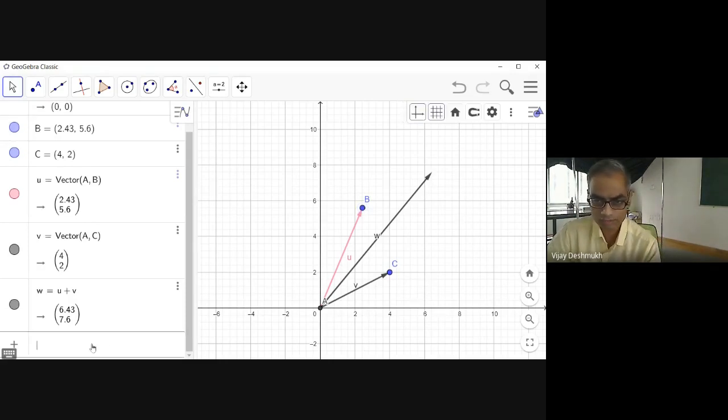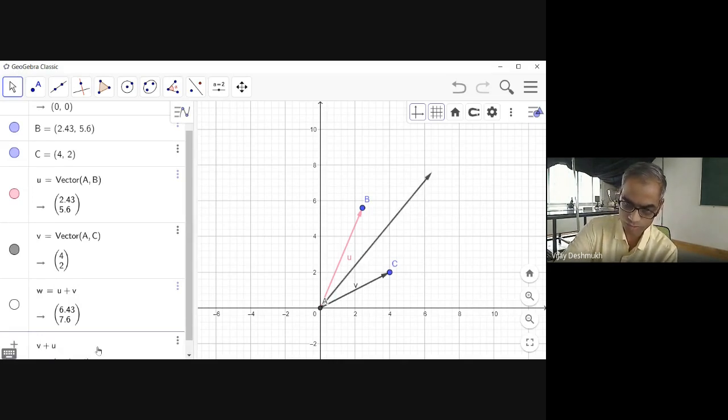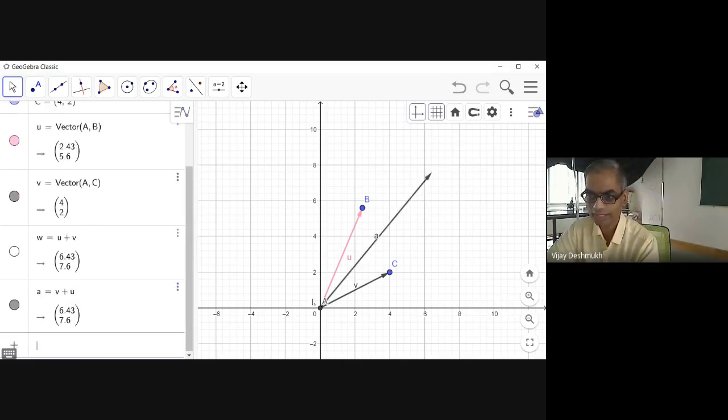Now, if I use, suppose, V plus U, let me not delete but just hide this W. So now, if I write V plus U, then what is the output? Just the name has changed. And here on the left hand side also you can see 6.43, 7.6, 6.43, 7.6. It is the same. So it doesn't matter whether you add U plus V or V plus U, A plus B and B plus A, both are same. Clear?